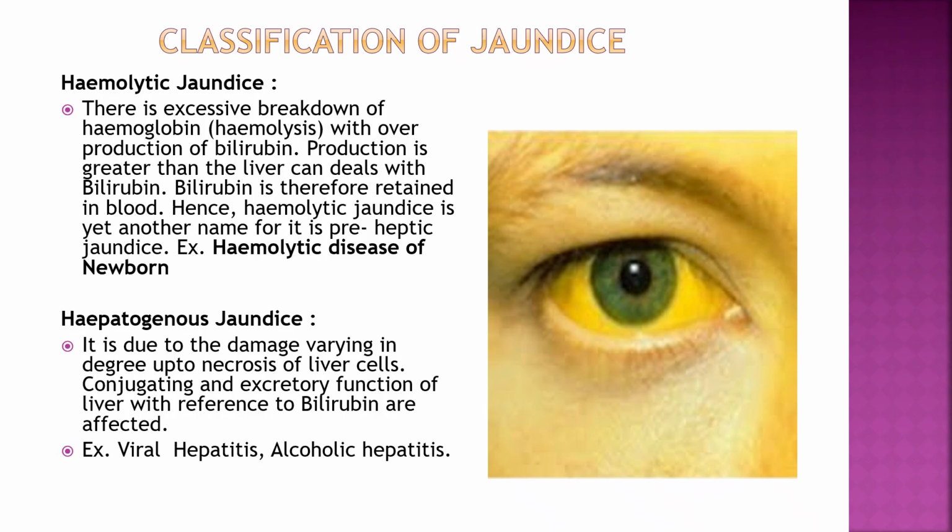Now first we will see hemolytic jaundice. Hemolytic jaundice is because of excessive destruction of the RBCs, and because of that hemoglobin is released. It is broken down into heme and globin, and then heme is again broken down into iron plus porphyrin, and that porphyrin is unconjugated bilirubin, also called biliverdin. So in hemolytic jaundice there is increased unconjugated bilirubinemia. Total bilirubin is increased and indirect bilirubin, that is unconjugated bilirubin, is increased.